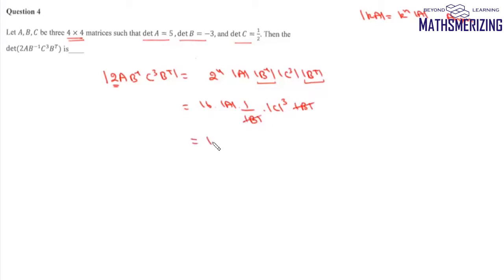So we can write this as 16. Now determinant of A is 5, and determinant of C is 1 by 2, so cube will be 1 by 8. Value of this determinant is simply 10. So answer to this question is 10.